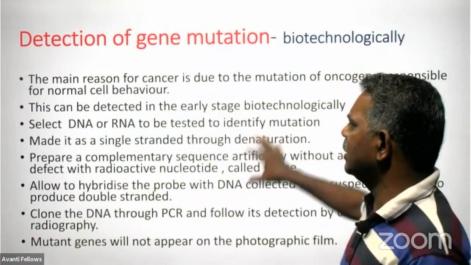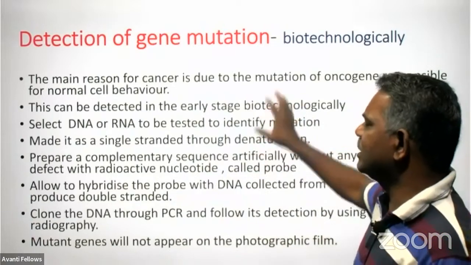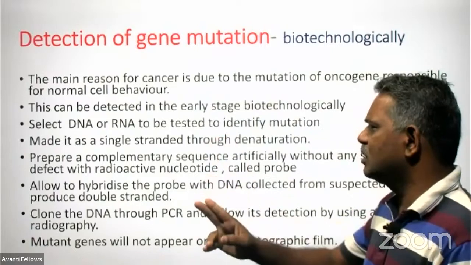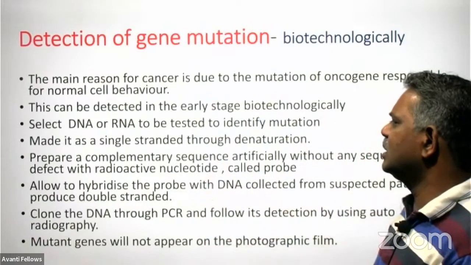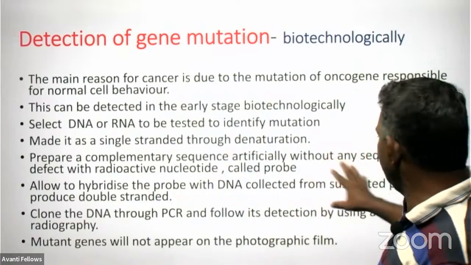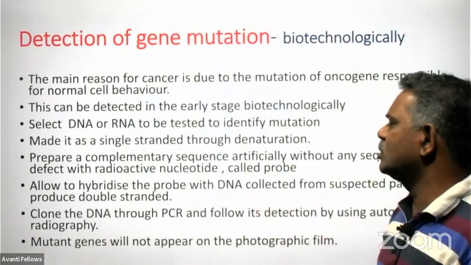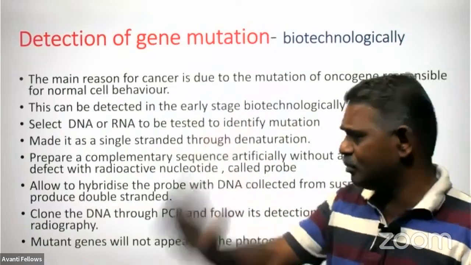Select that particular DNA to be tested to identify the mutation. First, we have to make it single stranded through denaturation and prepare a complementary strand for that single-stranded DNA artificially, without any sequence defect. Correct sequence only, with radioactive nucleotides, and that we call the probe.